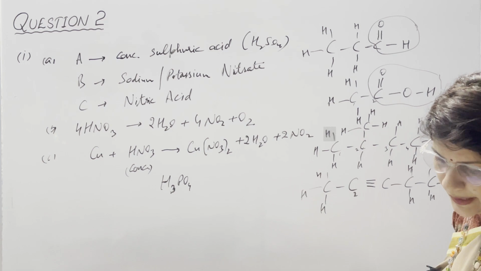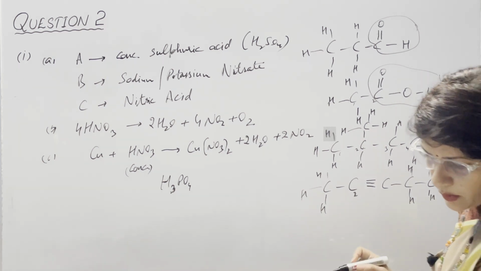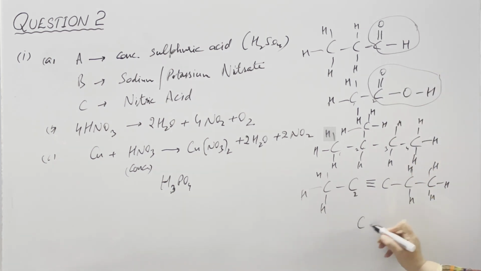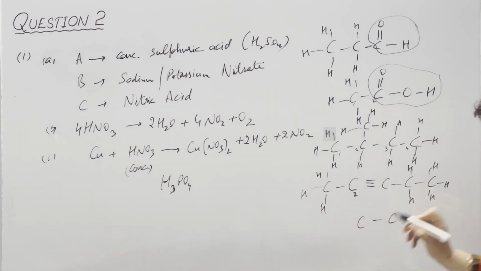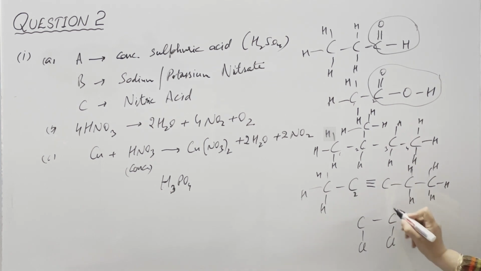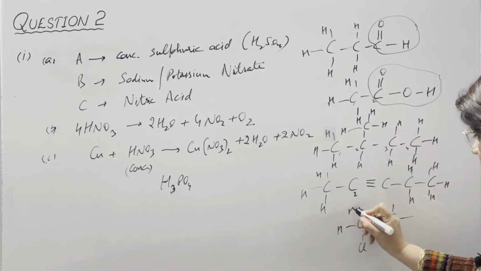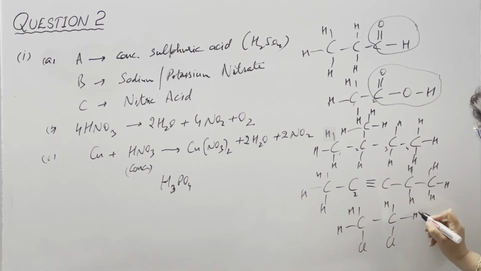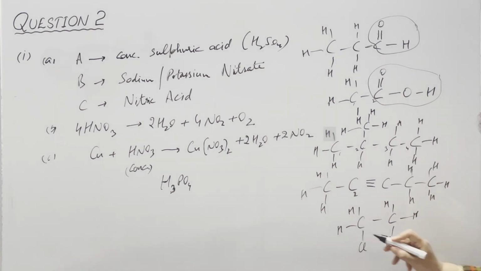Last is 1,2-dichloroethane. Dichloroethane. Ethane, it means 2 carbon atoms. Dichloro means chlorine at both the carbon atoms, and then remaining hydrogen is also there. This is dichloro and structure of ethane is.